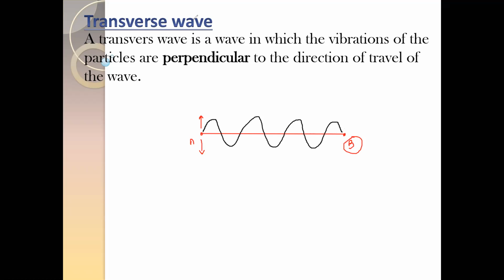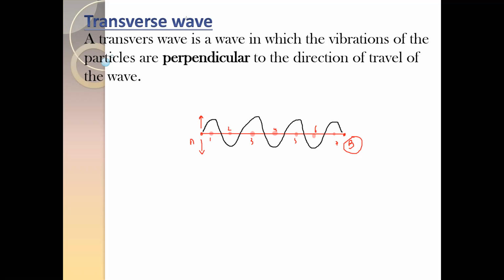When you check the movement of the particles, which direction are the particles moving? Suppose these are particles 1, 2, 3, 4, 5, 6, and 7. Which direction does particle 1 move? What is the direction of the new position of particle 1?